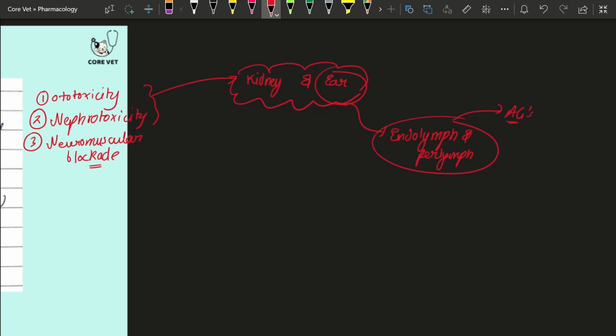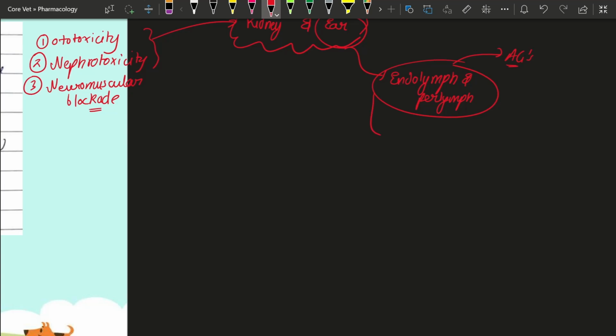In your internal ear, we all know there are two apparatus, the vestibular and cochlear. In these, there is phosphatidyl inositol. So the major accumulation site is the endolymph and the perilymph.